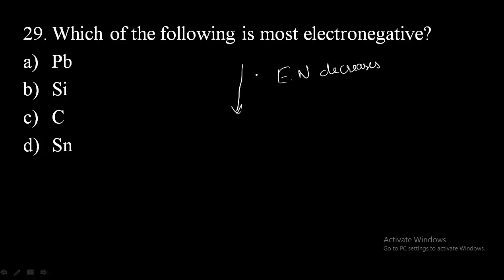The one which is present at the top of the 14th group will be the most electronegative. So which one comes in the 14th group? Carbon, then silicon. So carbon has more electronegativity. Therefore option C would be the right answer.